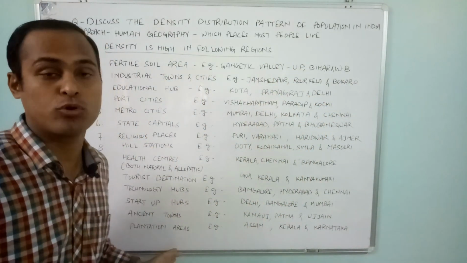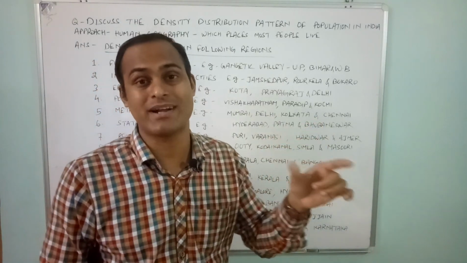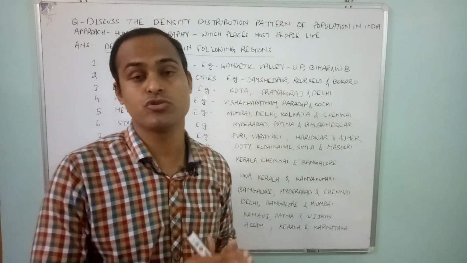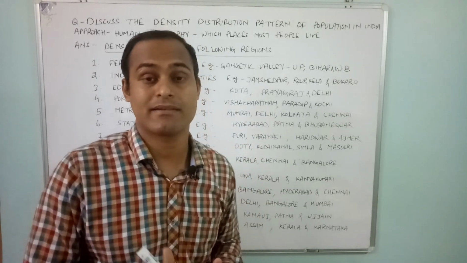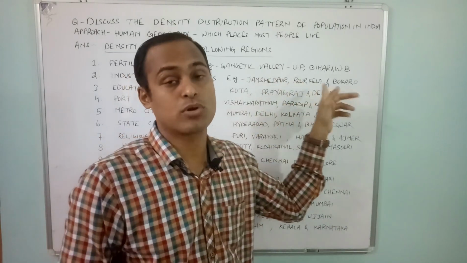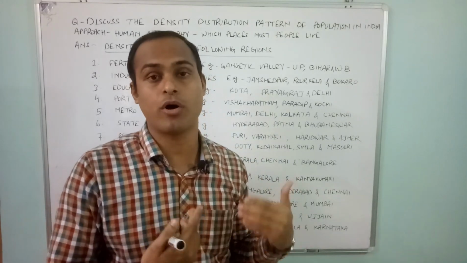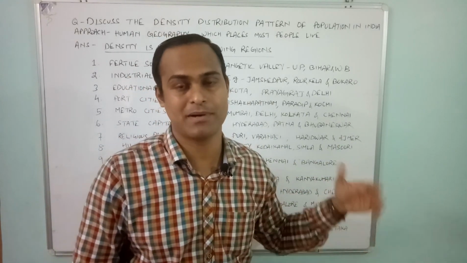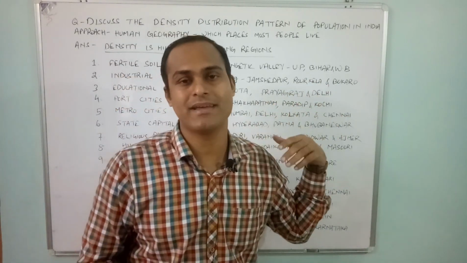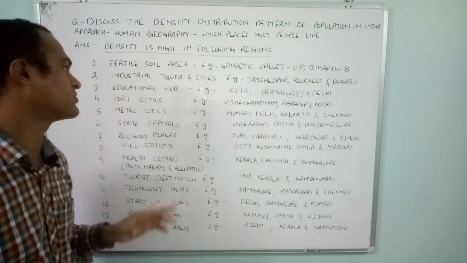See, you have to write 14 points. I will be giving you 14 points. Even if you write 20 words in each point, you reach up to 280. So you can write a wonderful answer on this question. You can give examples like Jamshedpur, Rourkela, Bokaro, and Durgapur, but I have given only two or three because there is a word limit, so you cannot explain all industrial towns. You have to restrict yourself to two or three examples only.